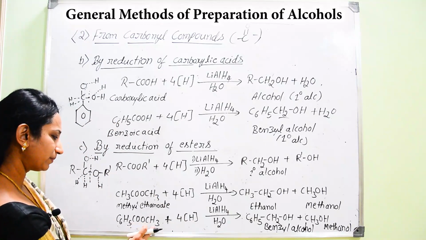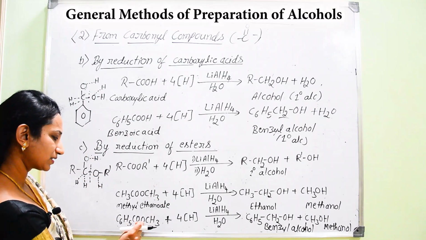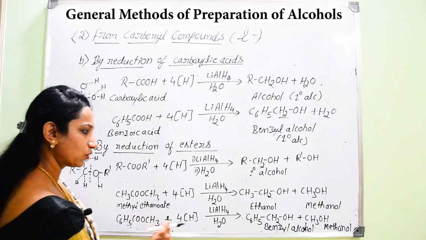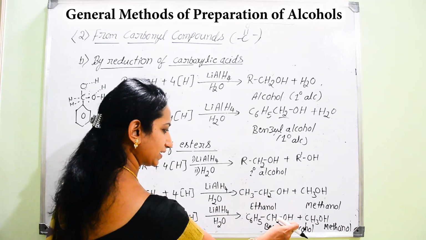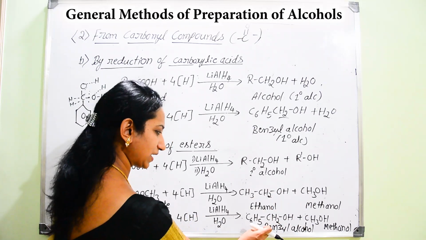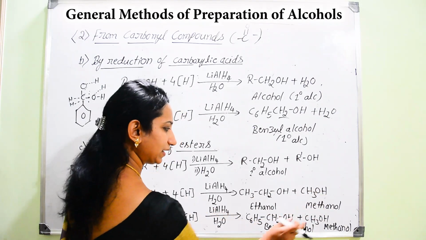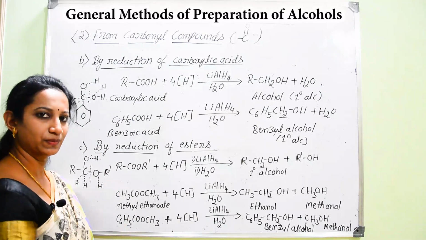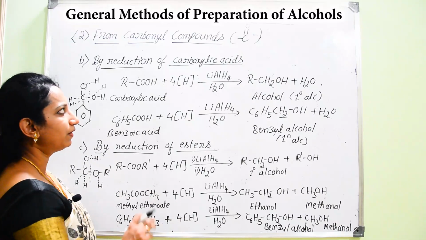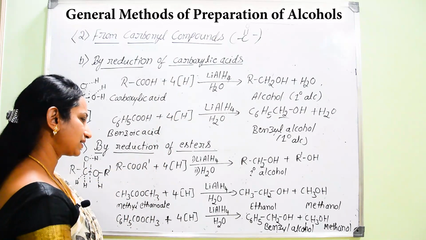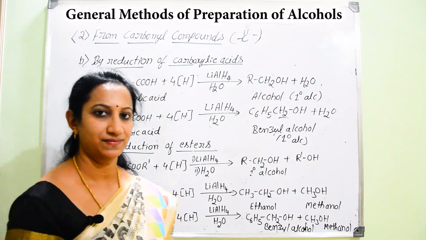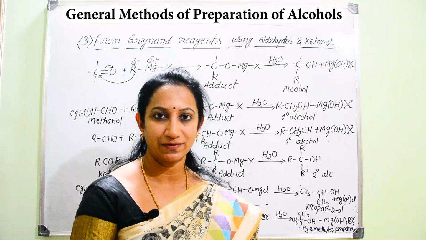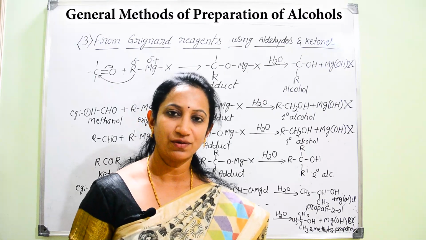There will be breakage of the bond between this carbon atom and the oxygen atom. Then there will be formation of CH3OH as the side product. In both cases you are getting not only these primary alcohols, you are also getting methyl alcohol as the side product. That is how we are going to prepare alcohols with the help of carboxylic acids and the esters. Now we can go for the last method of preparation of alcohols, that is from Grignard reagents.